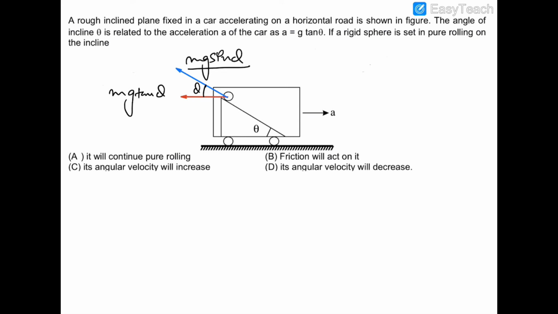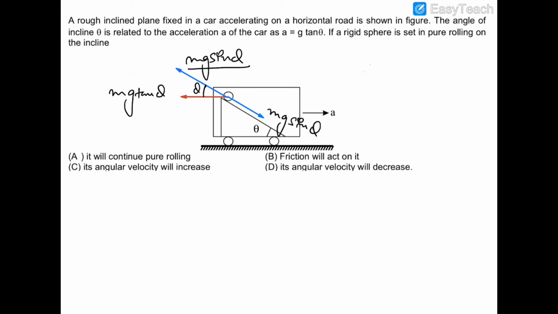Now we know that a force mg sin theta will also be acting on this sphere in the downward direction, which is the component of mg acting on it. So you can see that mg sin theta, which is the component of the pseudo force, is cancelled out by the mg sin theta, which is the component of mg. Therefore there is no net force acting on this sphere in the direction of motion.